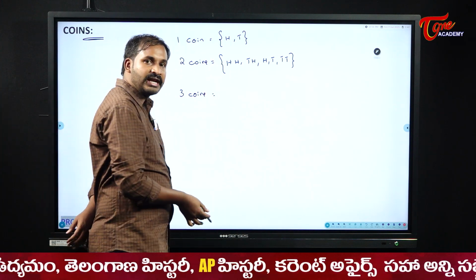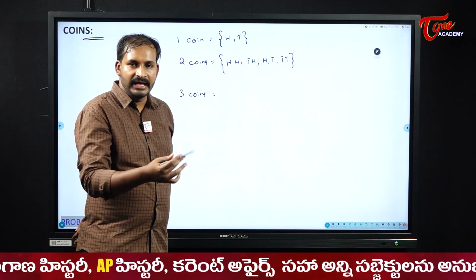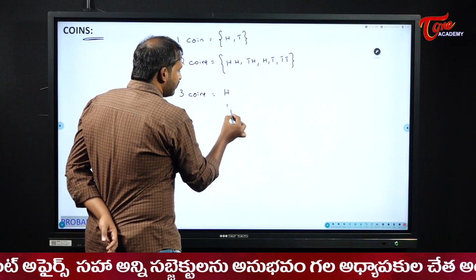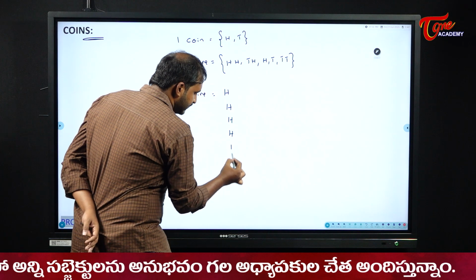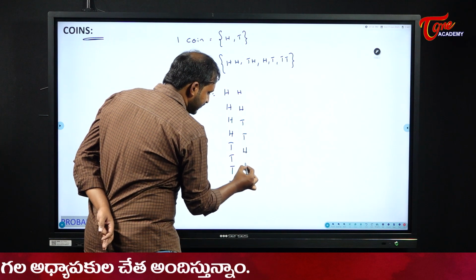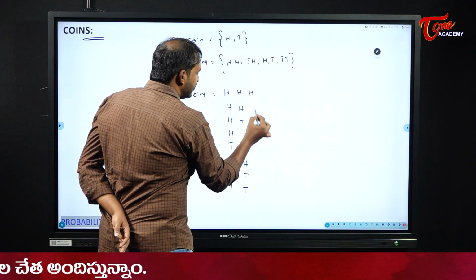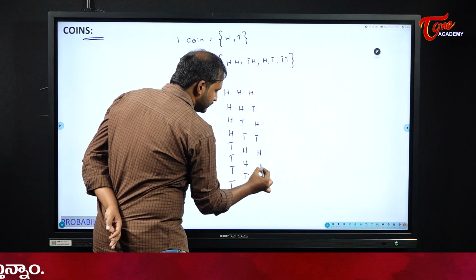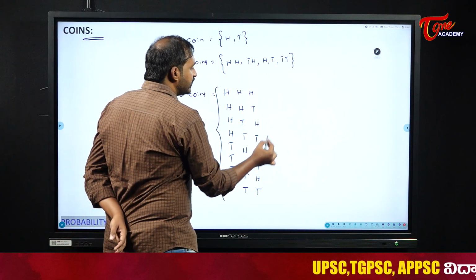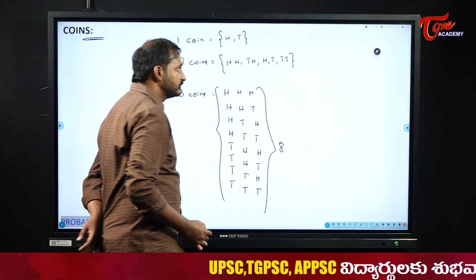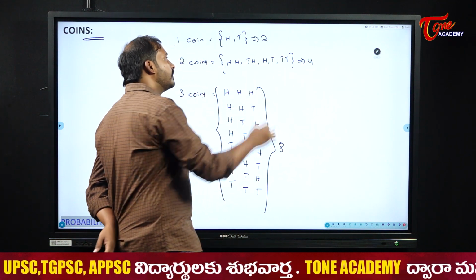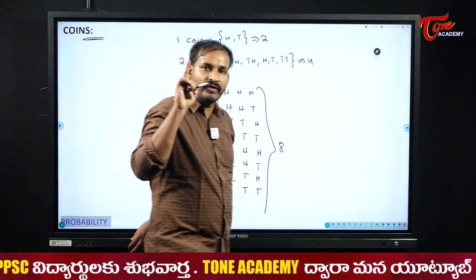Now in general, see, we are writing all this in a general manner. Later we will see a simple shortcut. We all know that one. When we toss 3 coins, what are the outputs? I will write it in the standard form: head, tail, and so on. So these are the possible outcomes for me when I toss 3 coins. How many outcomes are there for me here? 8. How many outcomes do I have here? 4. And here 2.